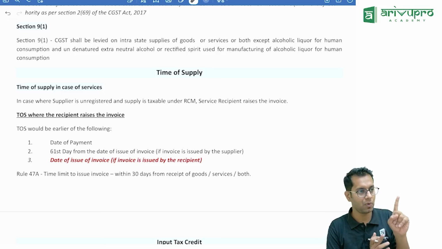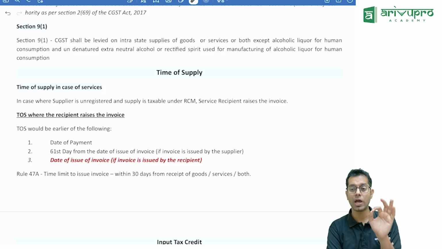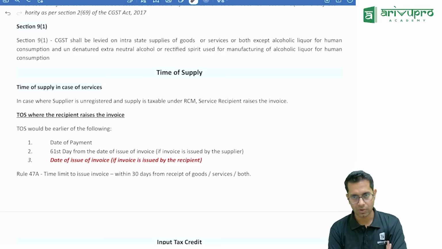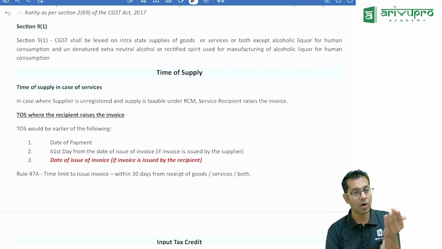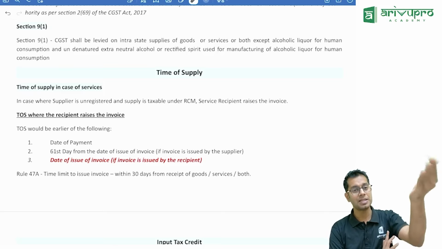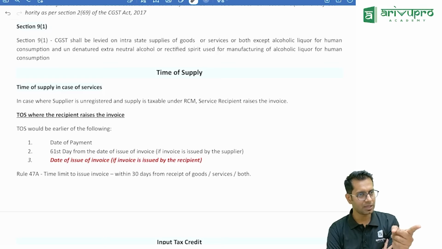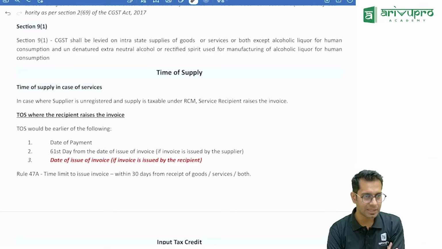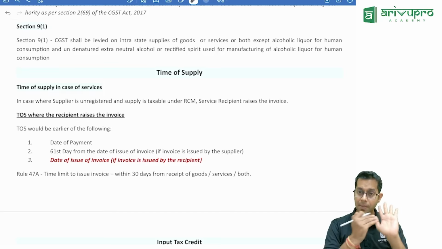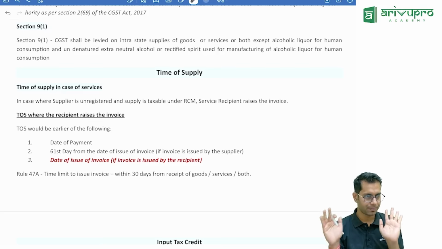You remember, for input tax credit, one of the conditions is that you should have possession of a tax invoice. I can take input tax credit only if I have possession of a tax invoice. Now, for RCM purchases, that supplier will not give the invoice to me. Legal services are taxable under reverse charge. The advocate will not give an invoice to me. So how will I take the input tax credit when I don't have an invoice at all? I myself should give the invoice to me.